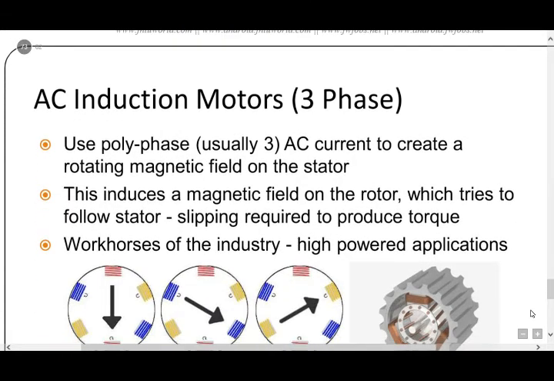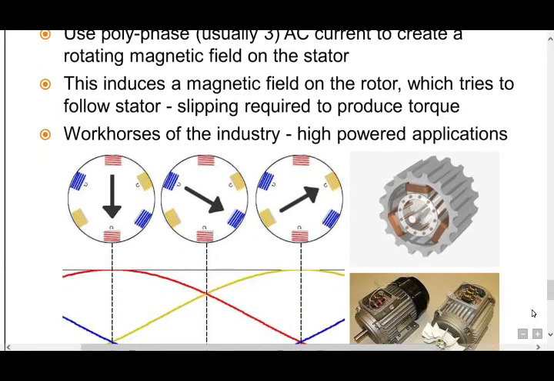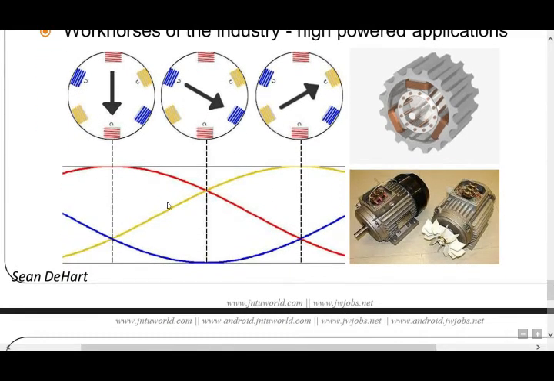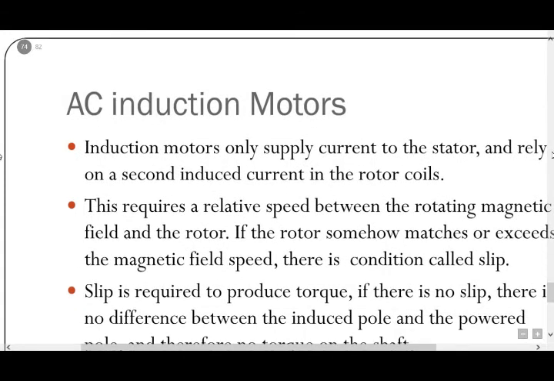AC induction motors, 3-phase. They use polyphase AC current to create a rotating magnetic field on the stators. This induces a magnetic field on the rotor which tries to follow the stator, with slipping required to produce torque. Workhorses of the industry, for high powered applications. Here 3-phase stators are there, 3-phase motors and AC induction motors.